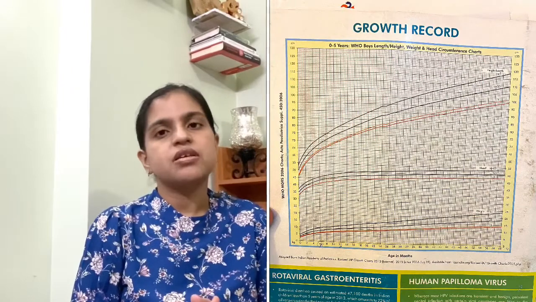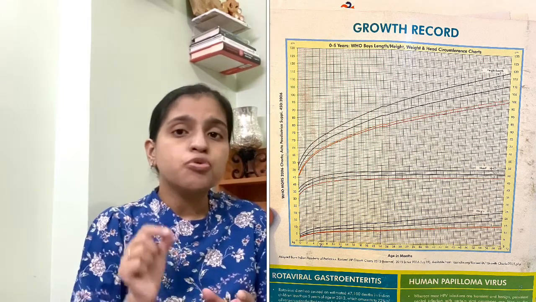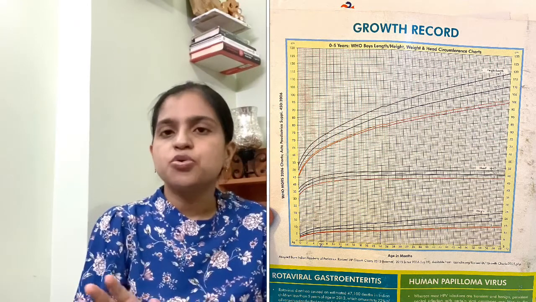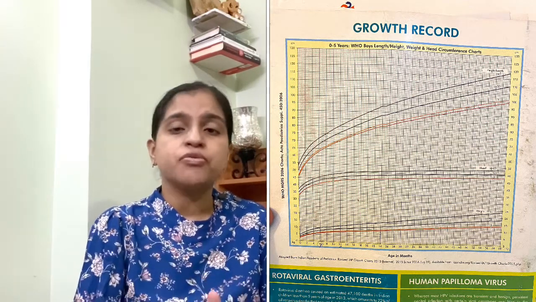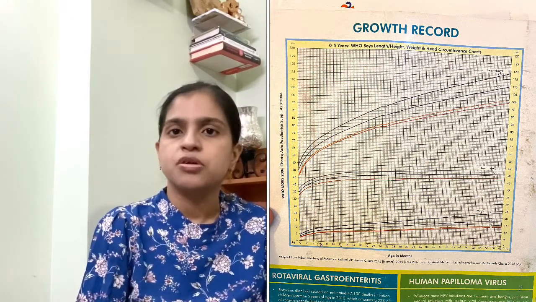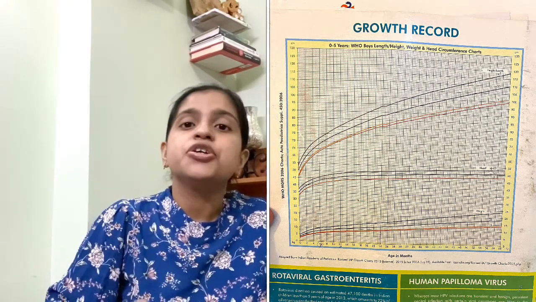The growth curve is given in the vaccination chart of a baby, and if you know how to read and interpret the graph, you will not require any growth chart, any reference value, nothing. You just have to understand that your baby's growth curve cannot be compared with another baby's growth curve, because if a baby's birth weight is more than your baby's birth weight, obviously he will grow in that pattern only, and your baby will follow his path, his curve, and he is also growing up normally.